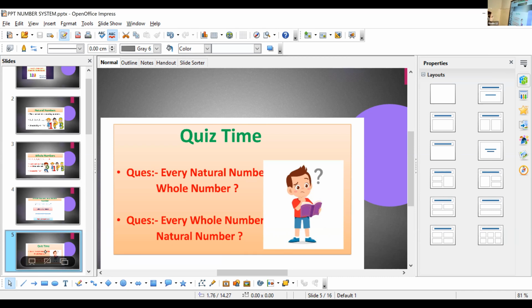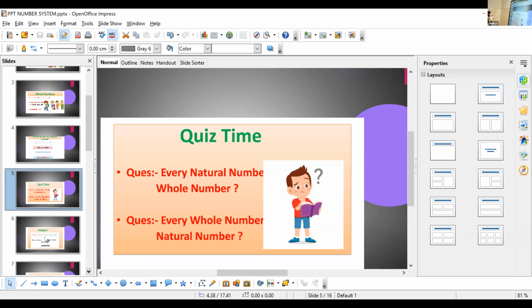Every natural number is a whole number. Second question: every whole number is a natural number. Is it true? False. Why false? Because zero is a whole number, but zero is not a natural number.